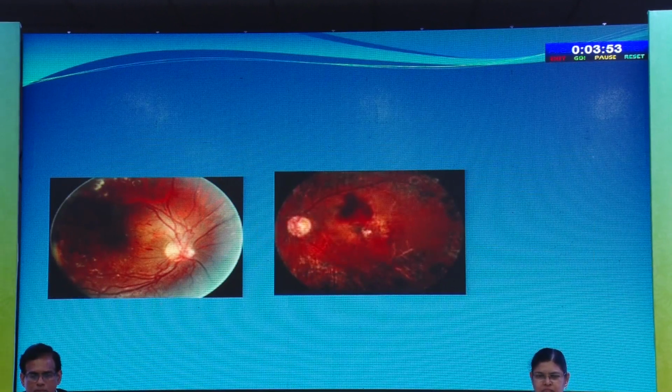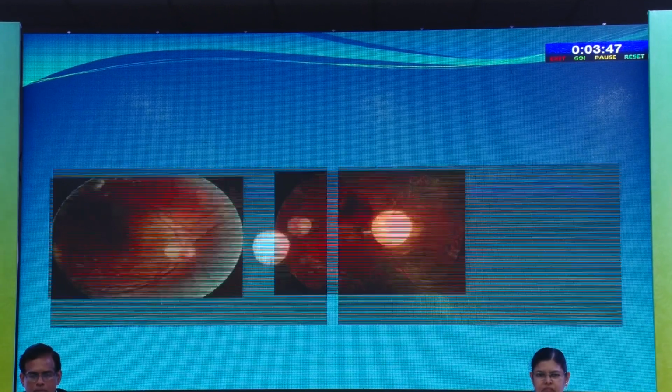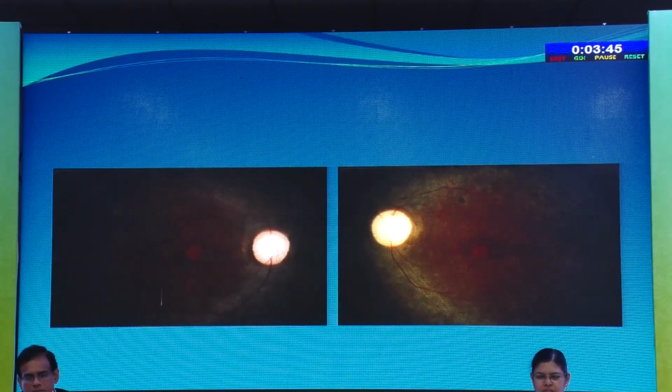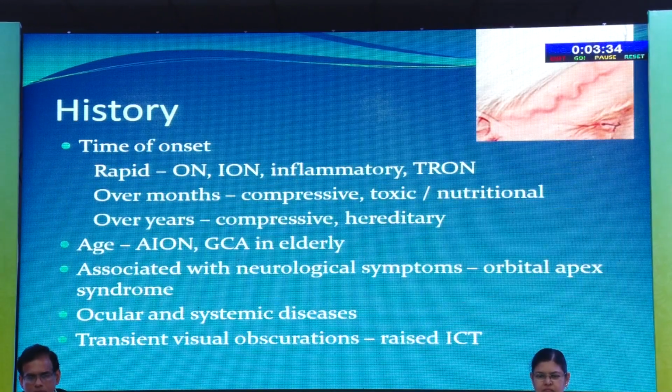This is a pale disc after pan-retinal photocoagulation, a case of consecutive optic neuropathy. And another pale disc. The surrounding retina shows the features of retinitis pigmentosa. So it is important to see the whole retina in case of pale disc. Though it may look a bit confusing, with proper history taking and clinical examination, we can get a clue